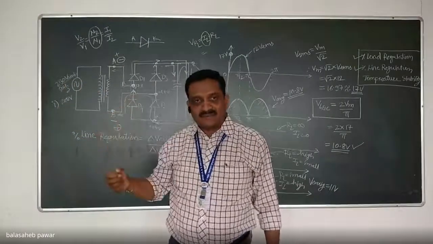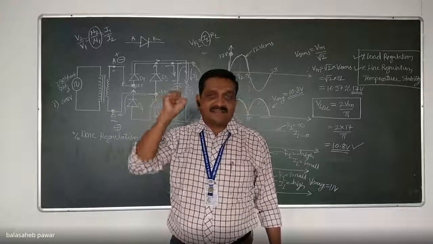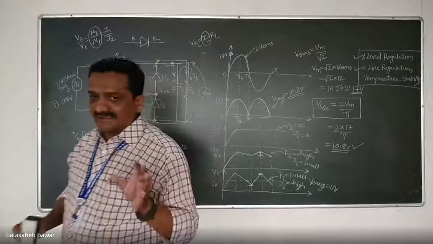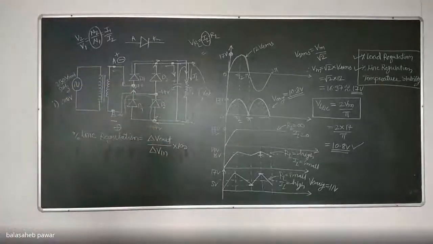Is it okay? For a step down transformer, V1 is always considered as 230 volt RMS, while across the secondary, as it is step down, the obtained secondary voltage is less than that of the applied primary voltage. Is it clear, this term? Note down at your end.